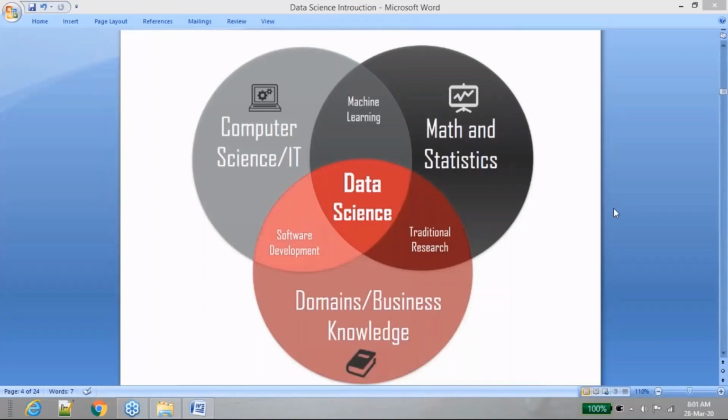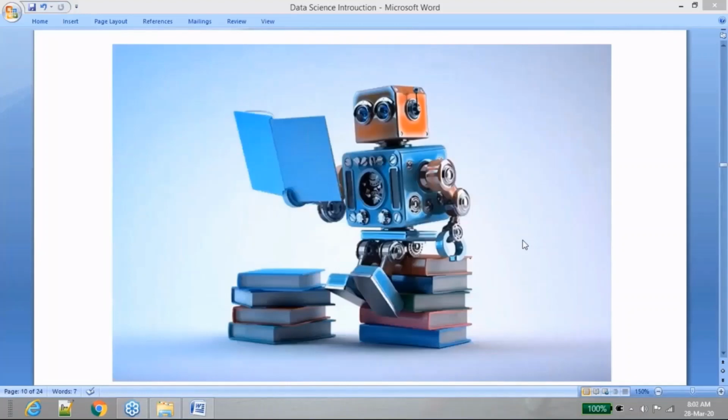So now let's try to understand. We are talking about machine learning. What is it that we are going to talk about? What is machine learning, first of all? What do we do with machine learning? What is the purpose of having machine learning? Let's try to understand that.